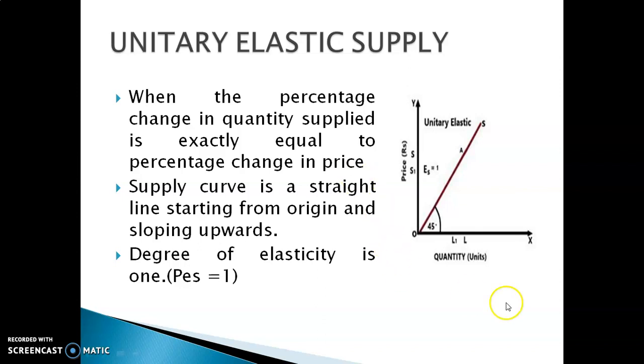The supply curve is a straight line starting from the origin and sloping upward. We know that the supply curve is upward sloping. So the unitary elastic supply curve is a straight line starting from the origin and sloping upward. The percentage change in price is equal to the percentage change in quantity supplied, so the degree of elasticity is 1. PES is equal to 1.